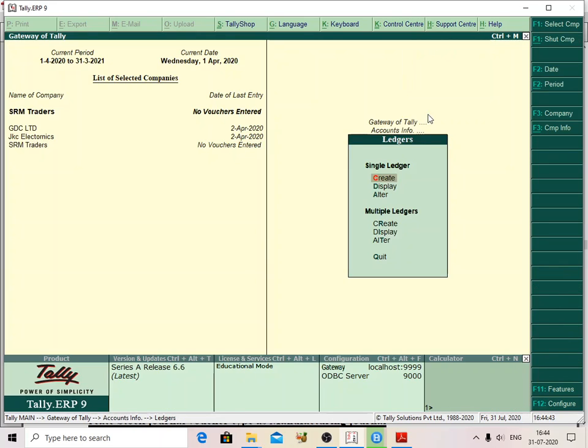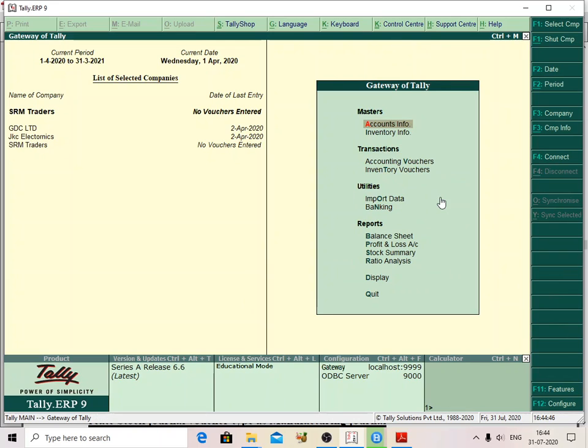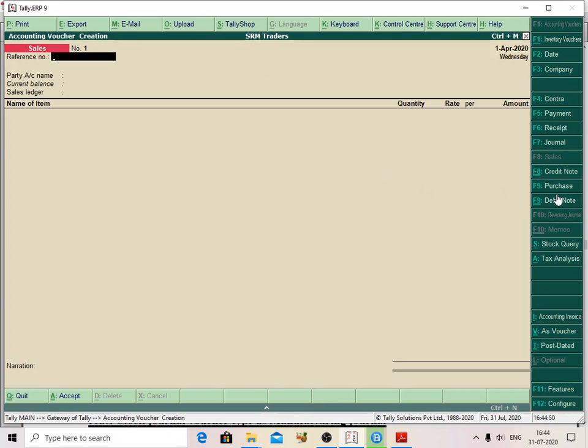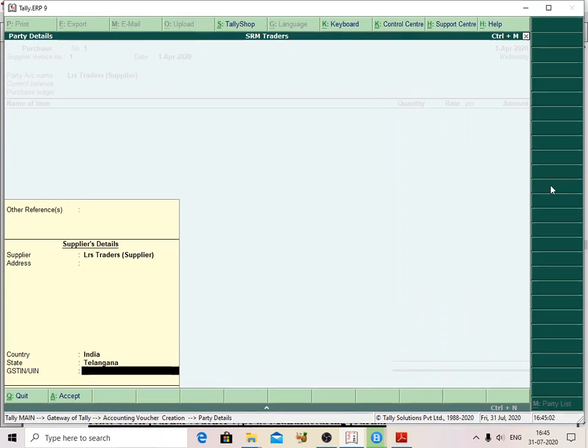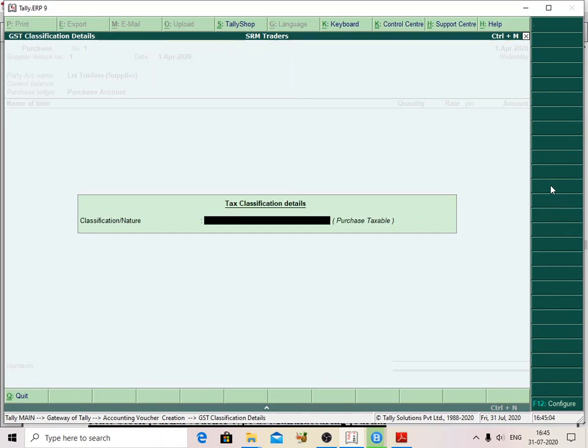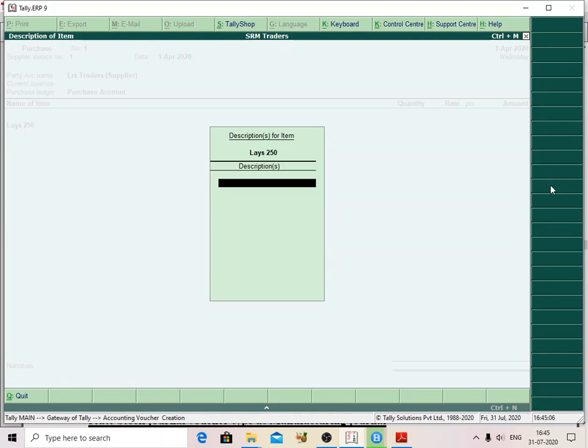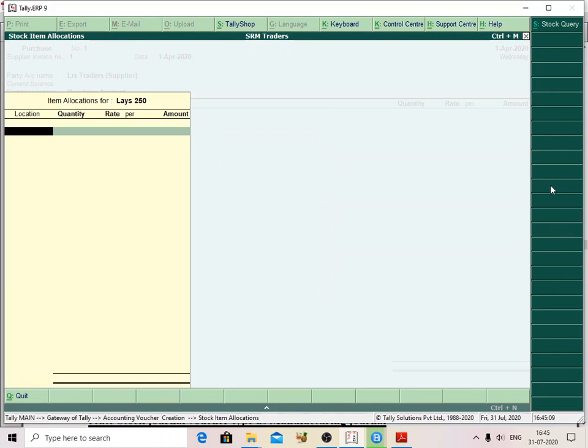After that I am going to post a purchase voucher. Using Gateway of Tally, Accounting Vouchers, Purchases. I am giving the reference number 1. The date is 1st April, and the party name is LRS Traders, supplier. What are the purchase items available? Here Lays in the main location, 100 quantity, and the rate is 10 rupees each.